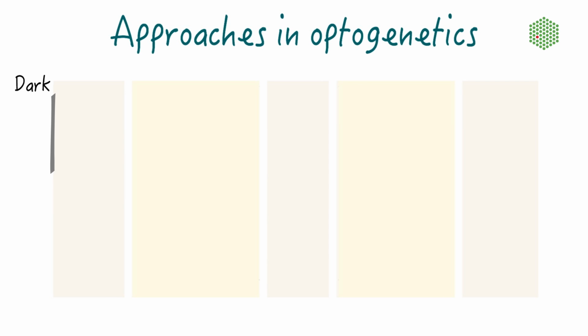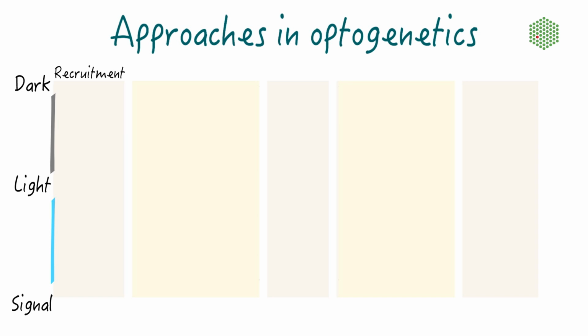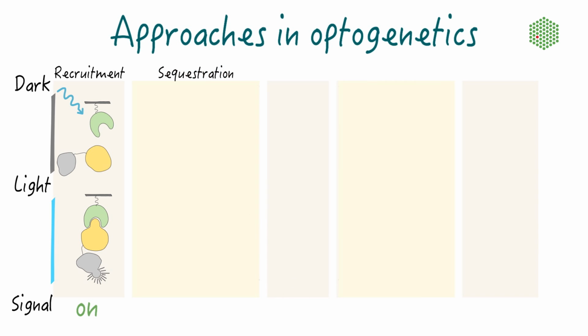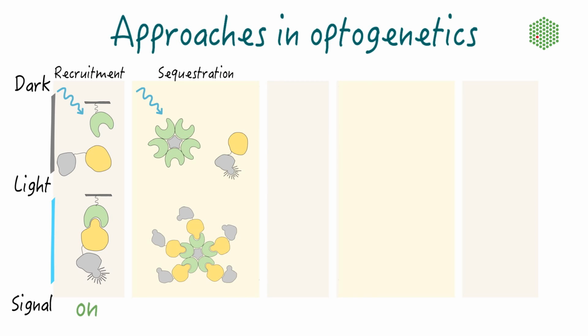The most commonly used approach is the recruitment of a protein of interest tagged with a photosensitive domain to a specific anchor protein upon light activation. Using the same principle, a protein of interest can also be sequestered away from its site of action. Removing a protein from its natural localization into a different cellular compartment essentially removes this protein's function.